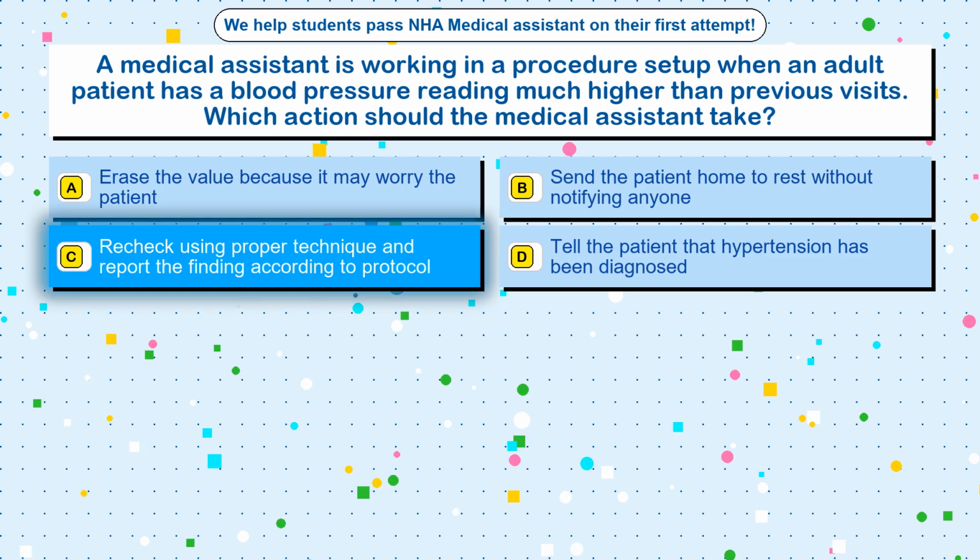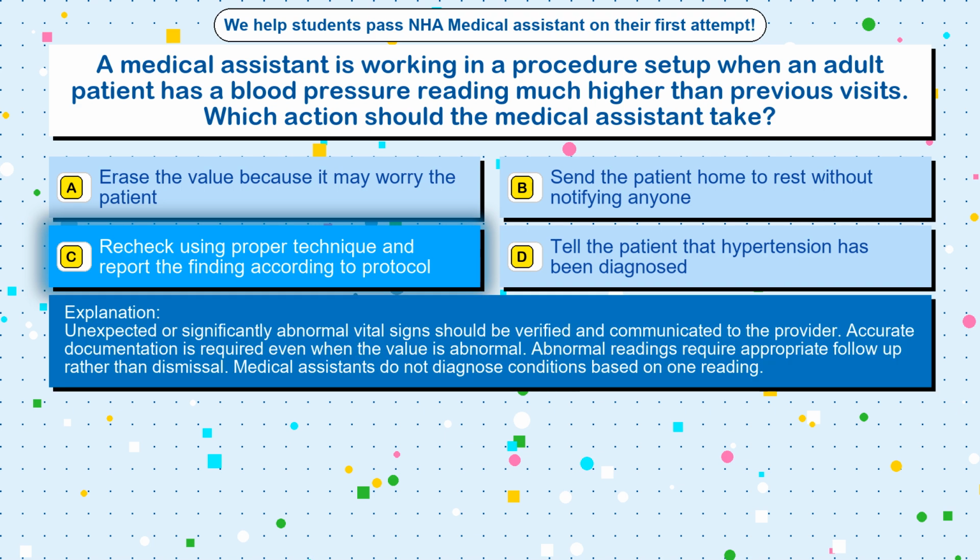The correct answer is option C, recheck using proper technique and report the finding according to protocol. Unexpected or significantly abnormal vital signs should be verified and communicated to the provider. Accurate documentation is required even when the value is abnormal. Abnormal readings require appropriate follow-up rather than dismissal. Medical assistants do not diagnose conditions based on one reading.